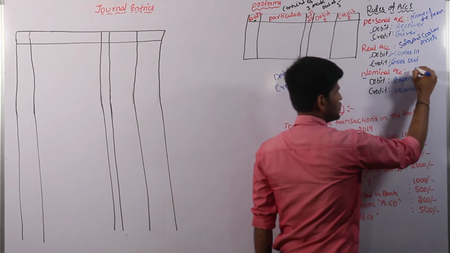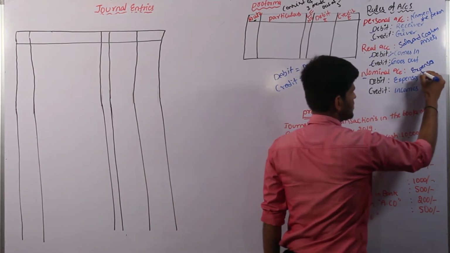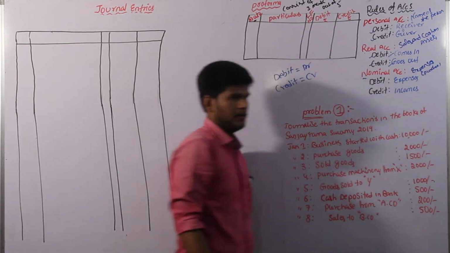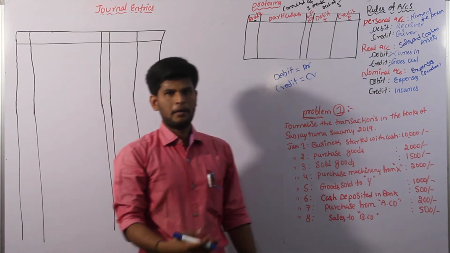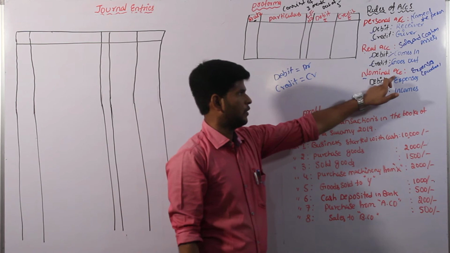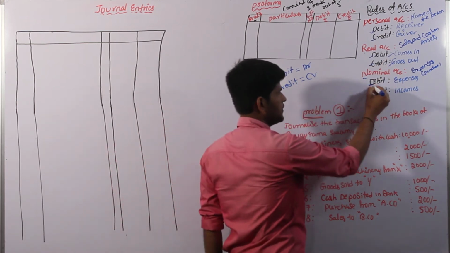Nominal account relates particularly to expenses. Expenses, for example, are purchase of goods and services, payment of salaries, paid rent. These are the examples of nominal account. And nominal account also consists of two sides, debit and credit.